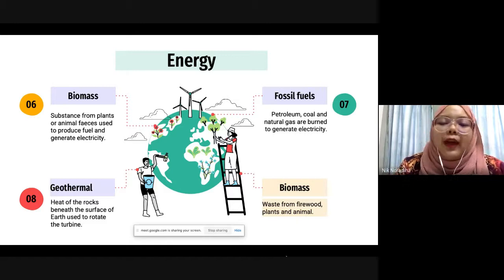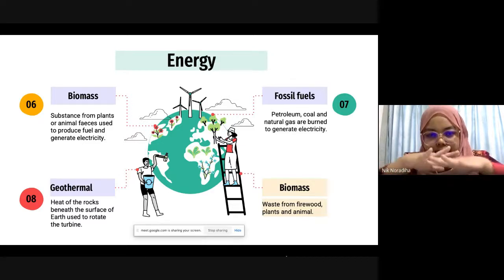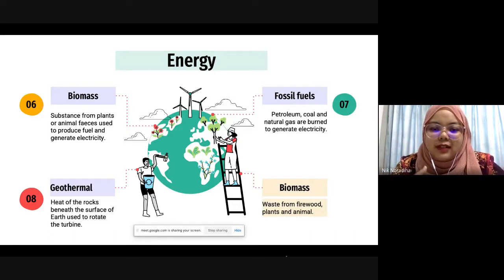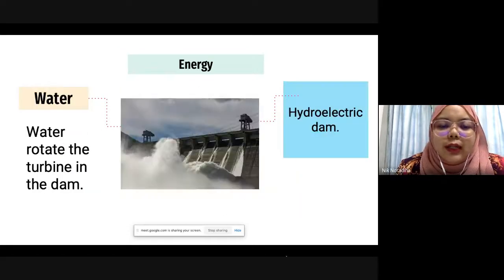Okay, so our Earth has 7 layers. For geothermal, there are hot rocks under our Earth's surface. Under our Earth's surface, we have a few layers, and some of them are very hot. So we generate heat from there. The heat from beneath the Earth's surface is used to rotate the turbines, like the water in a hydroelectric dam and also the waves. If they rotate the turbine, it can help to generate electricity. This one we already learned yesterday.